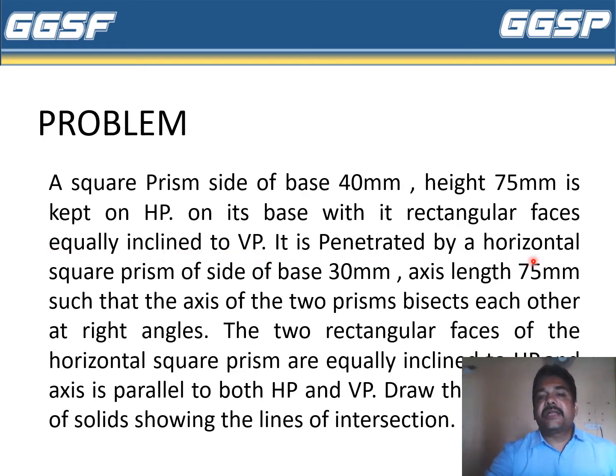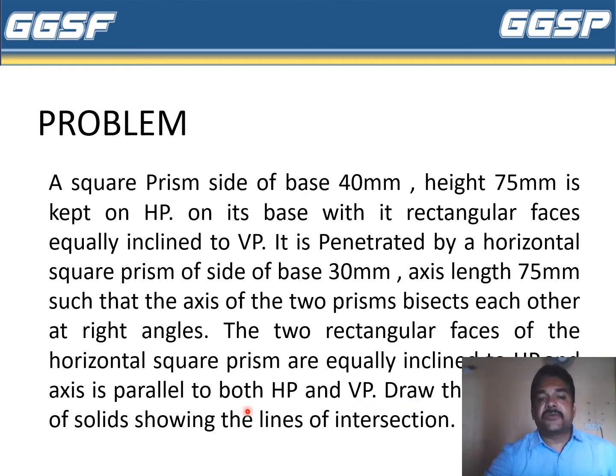It is penetrated by a horizontal square prism of side of base 30 mm, axis length 75 mm, such that the axes of the two prisms bisect each other at right angles. The two rectangular faces of the horizontal square prism are equally inclined to HP, and the axis is parallel to both HP and VP. So we have to draw the lines of intersection of solids.